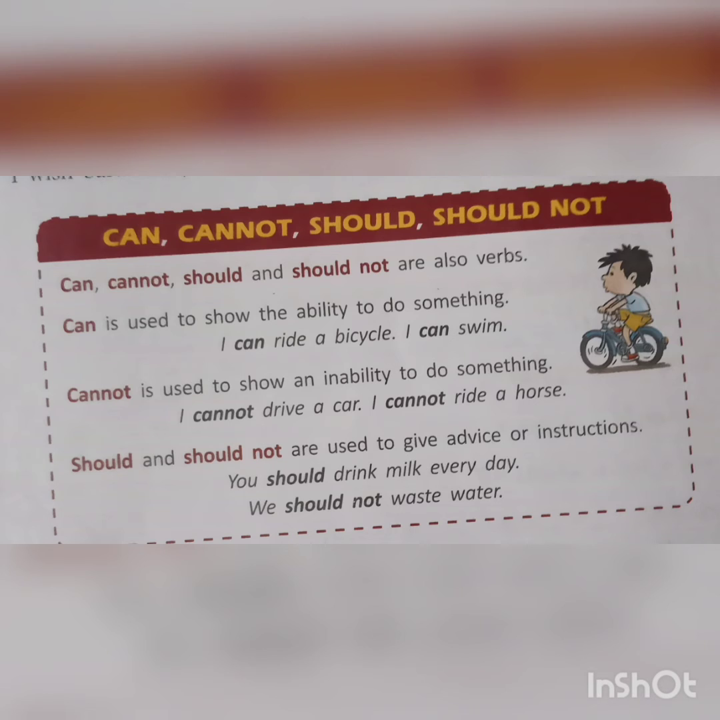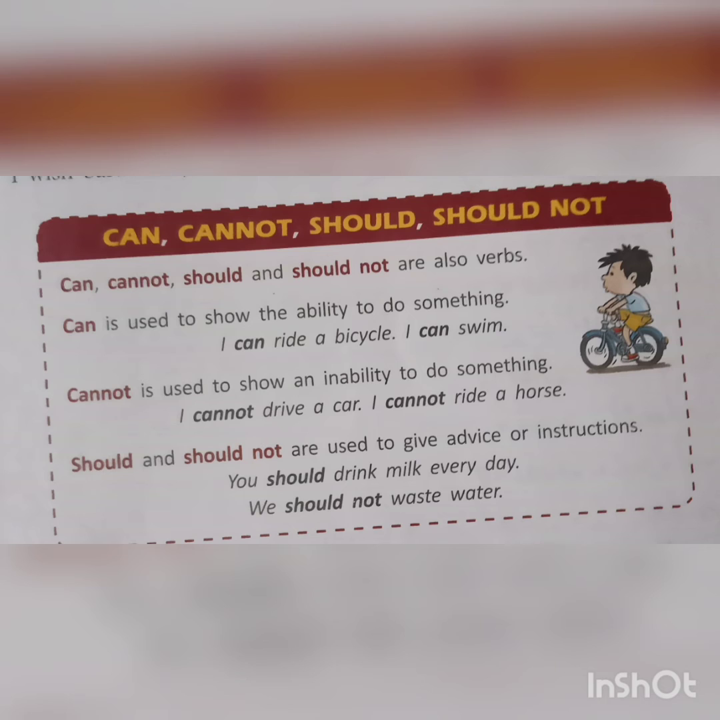Cannot is used to show an inability to do something that you don't have, you cannot do that. Inability, that you cannot do something, that time we are using cannot. Like, I cannot drive a car, I cannot ride a horse, I cannot jump from the mountain, I cannot play the piano. All these are examples of an inability that we have.